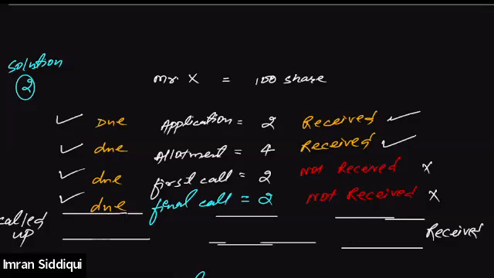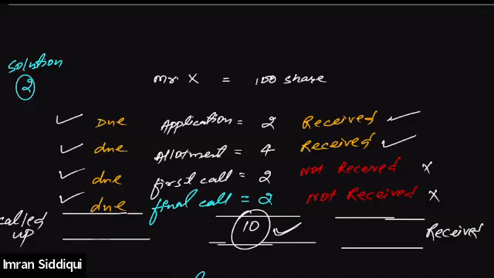2 plus 4 plus 2 plus 2. What will be the face value? 10 rupees. Yes, that's right. What about the call money? How much money was called up? Company asked for the application, allotment, the first, and also the final call. Then the called up value for this question will be 6 rupees. No, the called up value is not 6 rupees.